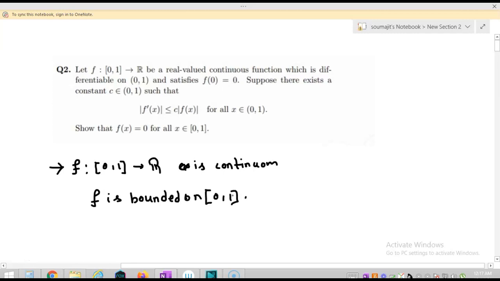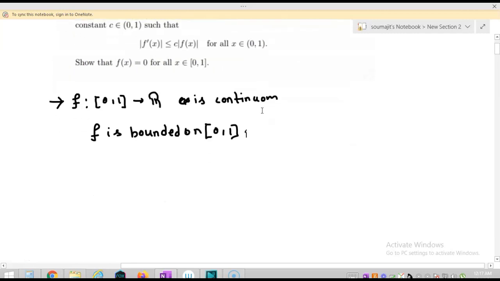Now as f is bounded, the supremum of mod f x exists. As f is bounded on the closed interval 0 1, then f is bounded on the open interval 0 1 also. I am choosing m to be the supremum of mod f x on the open interval 0 1.